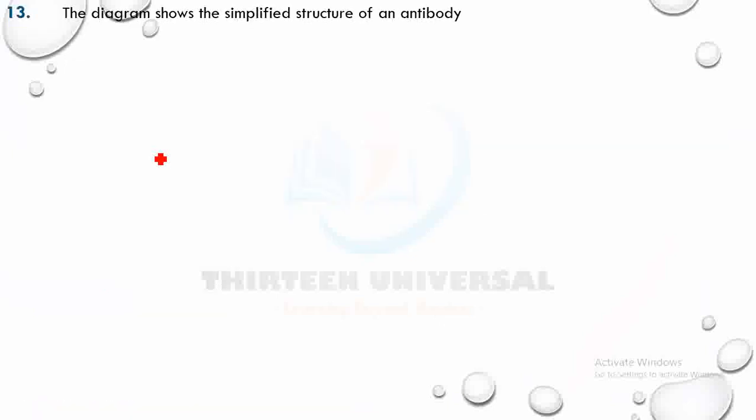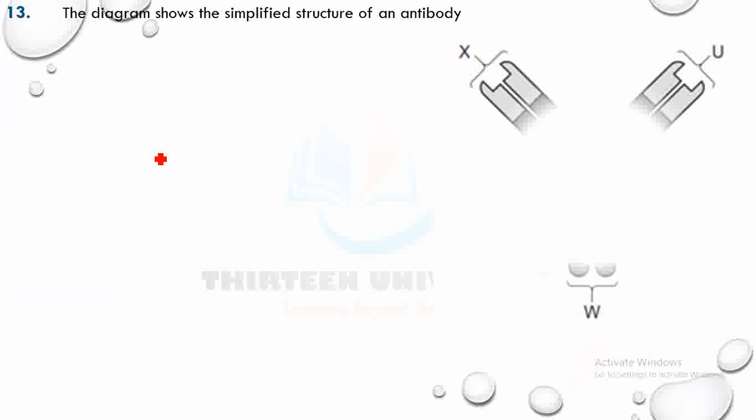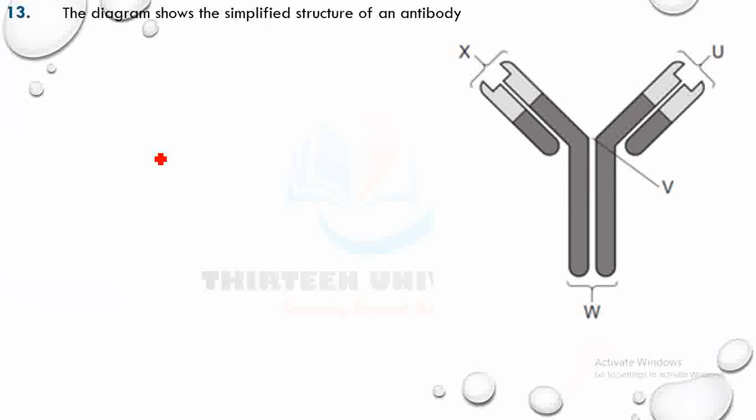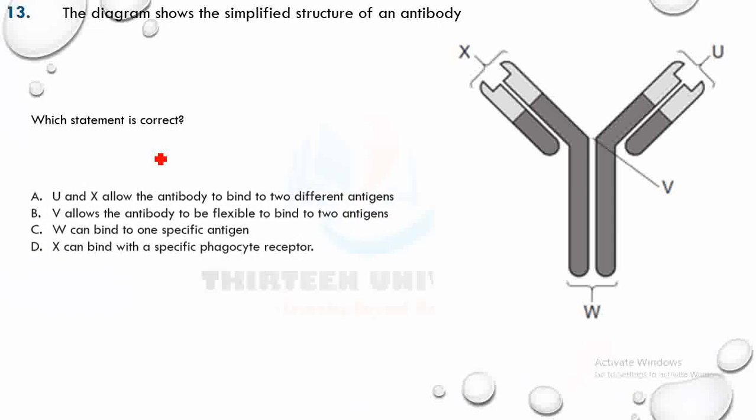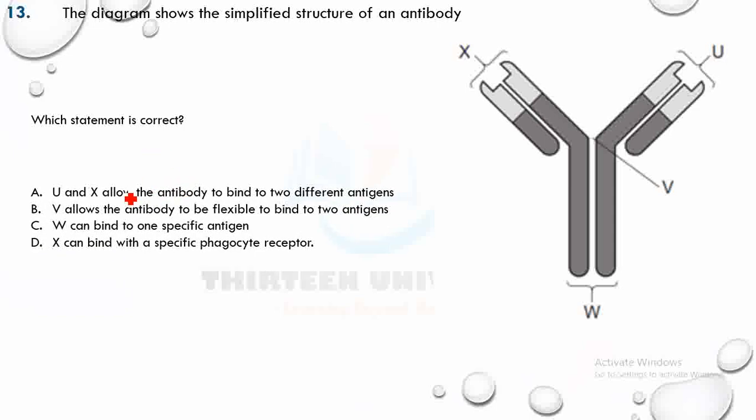The diagram shows the simplified structure of an antibody. Which statement is correct? Pause the video and try it. A says U and X allow the antibody to bind to different antigens. U and X are the same. They are the antigen binding sites, the variable region, so they bind to the same antigens and not different ones. You can check, they have the same tertiary structure.